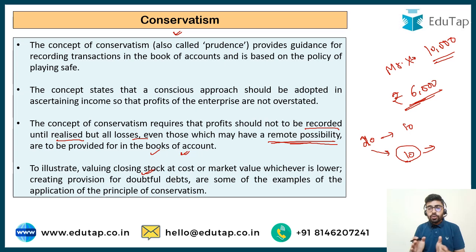No, I'm not going to do that. I'm going to be very conservative about it, because that 15,000 is not mine as of now. It is only going to be mine in future when I sell these mobile phones. So as of now, be conservative and just record it at cost. If you feel some person is not going to return your money, make a provision for that and recognize it as an expense as of now. These are just the basic applications of the principle of conservatism or prudence.